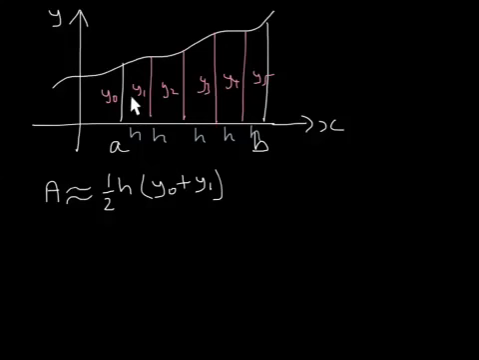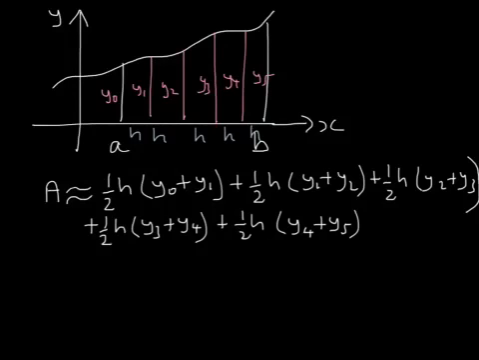The same is true for this trapezium. It's going to be a half of those two sides, that side and that side. Add them up, divide by 2, times by h. So we get this expression here. We've got 1, 2, 3, 4, 5 trapezia, 1, 2, 3, 4, 5 expressions.